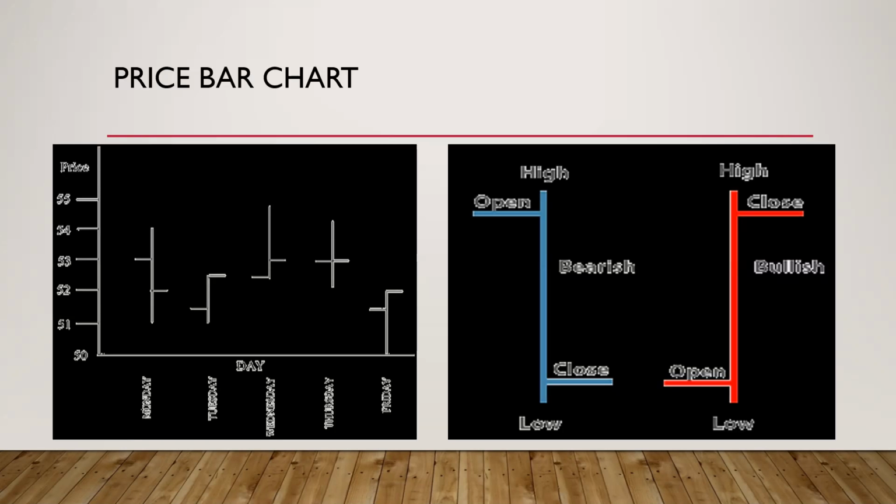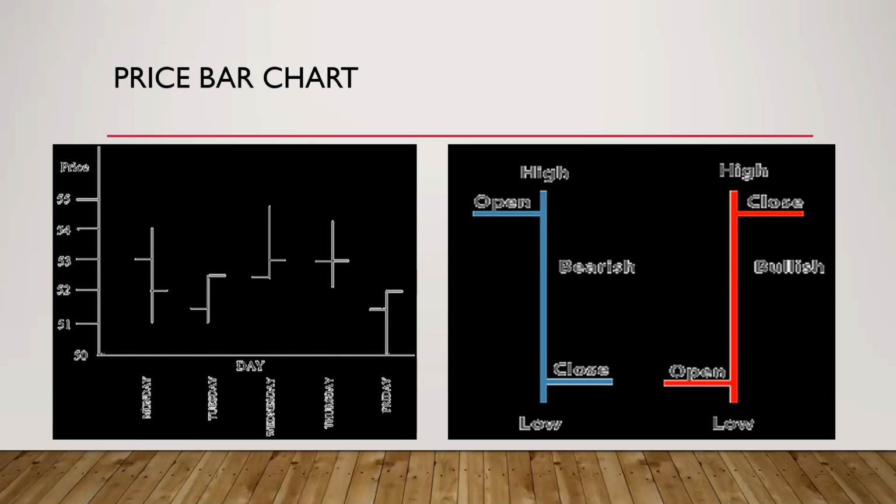Second category is bar chart. The first figure is the example of bar charts. This is how it looks. The second figure is the explanation of what it is. See, we take into consideration four prices to draw a bar chart. On Monday, we'll record the highest price of the day. The lowest price is also recorded, and then we'll draw a straight line connecting the highest price and the lowest price. Now the closing price is shown on the right side as a horizontal line, and the opening price is shown on the left side as a horizontal line. So this is what that figure means.